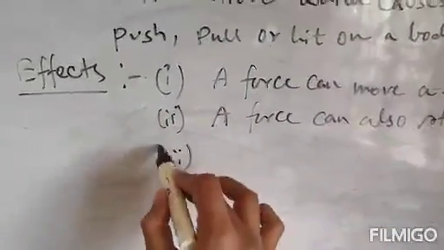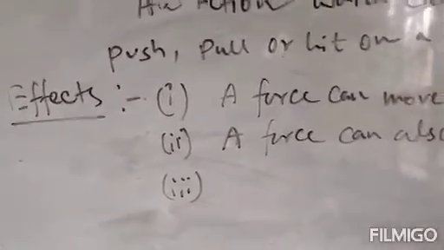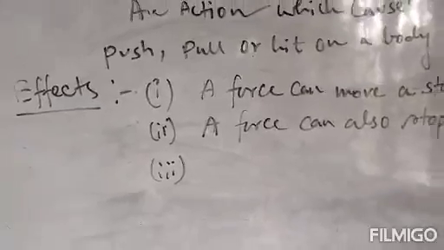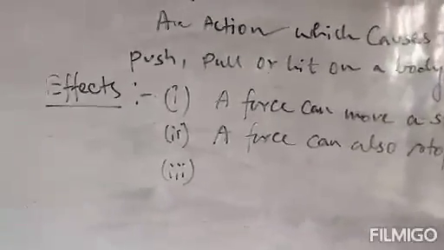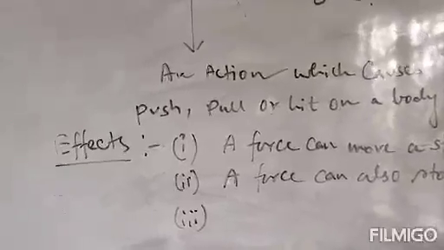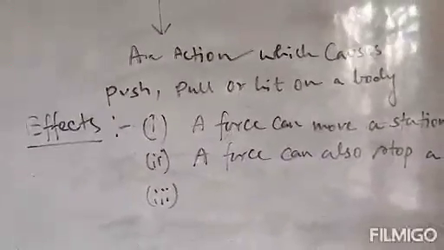Number 3 effect is that a force can change the direction and speed of a moving body. It can change the direction, and it can also change the speed of the moving body, because force is an action. That means it is a push or pull or hit on a body.